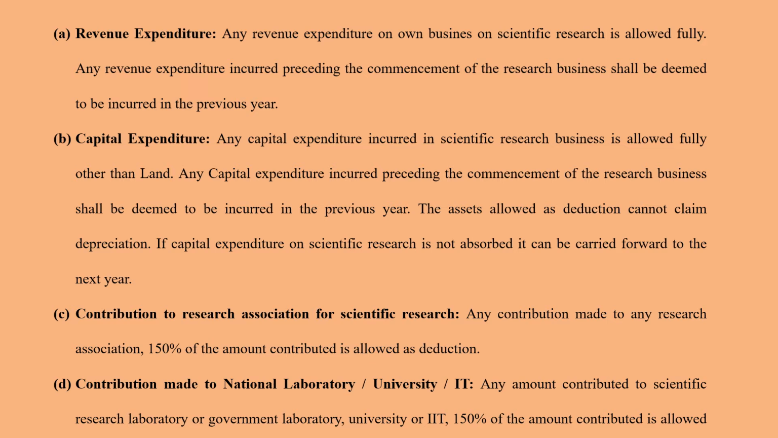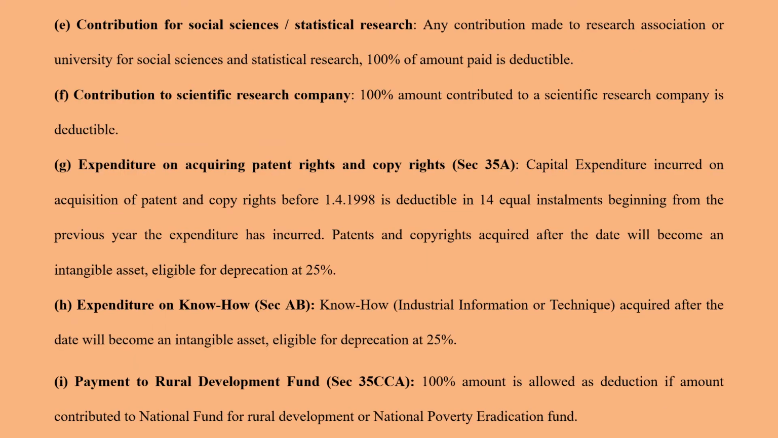Then the fourth one is contribution made to a national laboratory, university or IIT. Again, for scientific research purposes, if you're going to make any contribution to these institutions, then again 150% of the amount that you contribute can be allowed as deduction. Then you have contribution for social sciences and statistical research. If you are going to contribute to any association which is going to conduct social science research or statistical research, then 100% of your amount will be deducted.